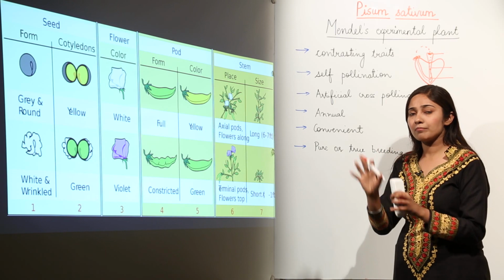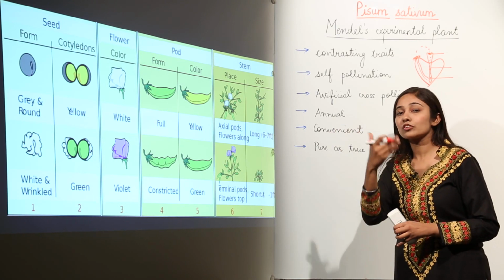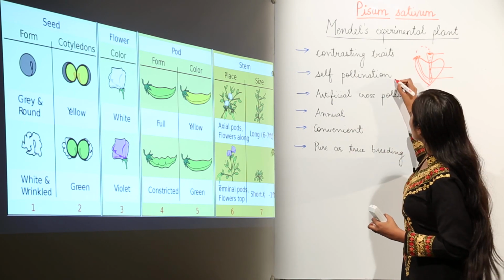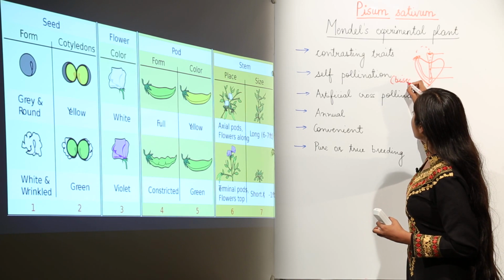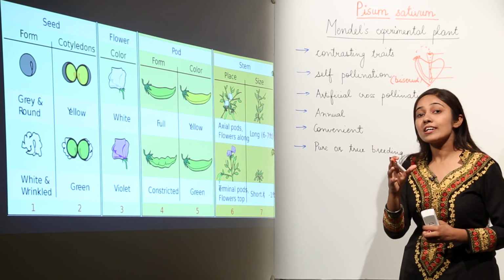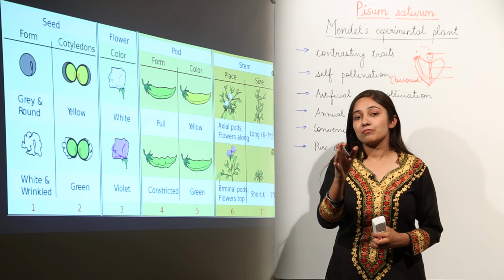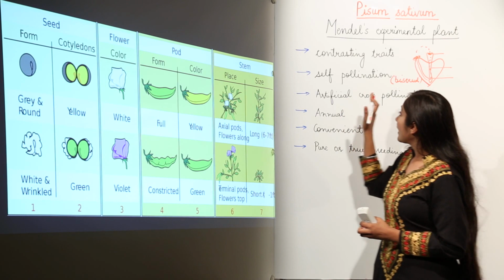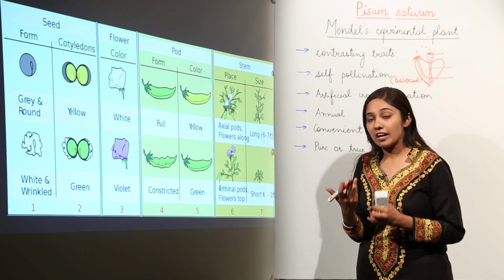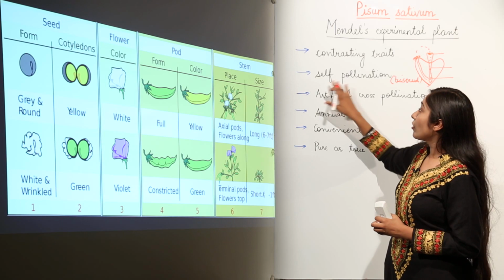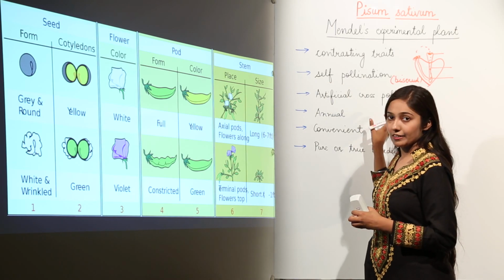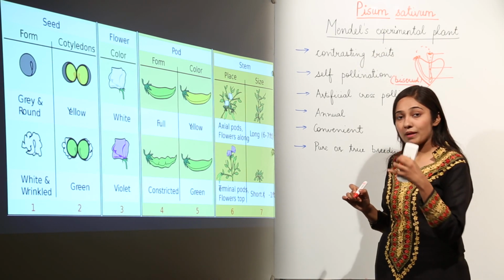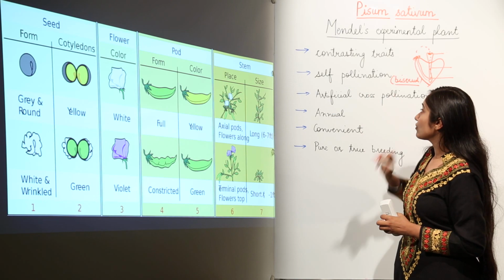I hope that you all remember these basics: what is self-pollination, what is cross-pollination. So in this case, when the flower is bisexual, why was self-pollination possible on pea plants? Because the flowers were bisexual, they had both types of organs on the same flower, male organs and female organs. So the garden pea plant had bisexual flowers, and that is why self-pollination was possible.